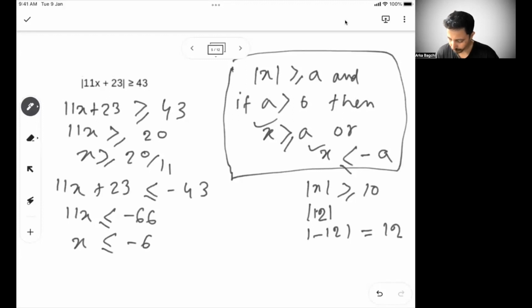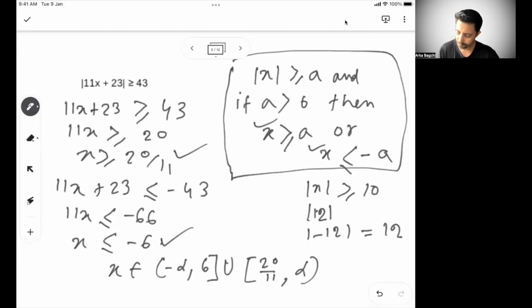So we can say x belongs to minus infinity to minus 6, both included. Minus 6 is included. Union. This is one part, and this is the other part: 20 by 11 to infinity. So this is the solution. So minus infinity to minus 6, or 20 by 11 to infinity, where minus 6 and 20 by 11 both are included. So this is the solution of x.